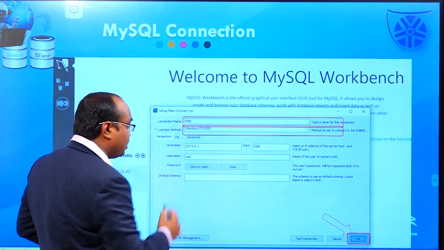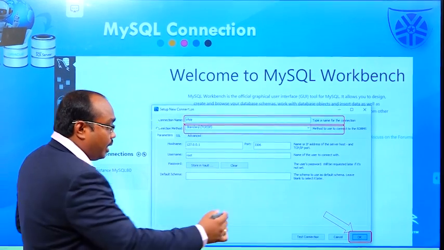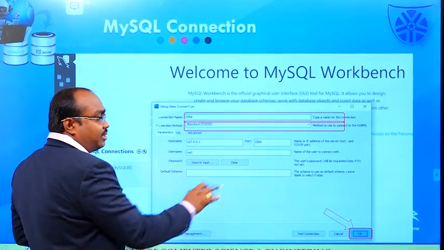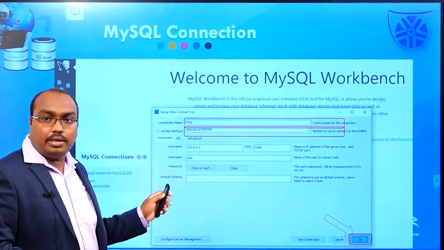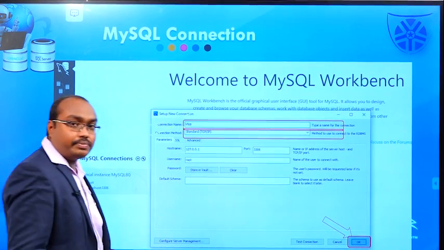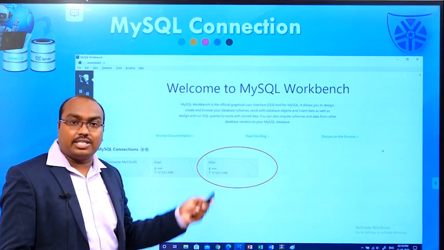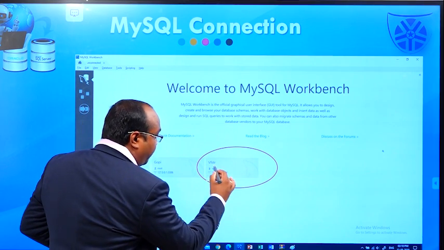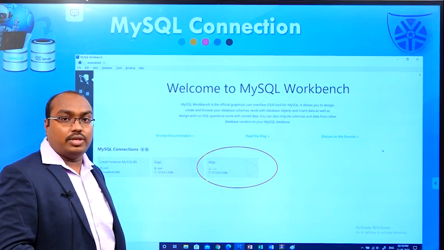The host name is 127.0.0.1, and the remaining things should all be kept at default values. Then we click on the OK button, and the new connection will be established under the name VFSTR. This is the new connection of MySQL.